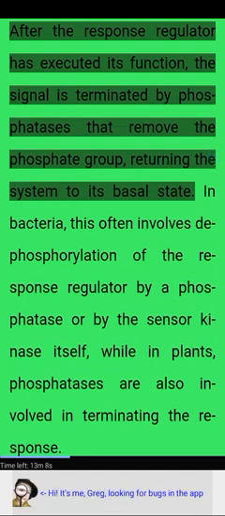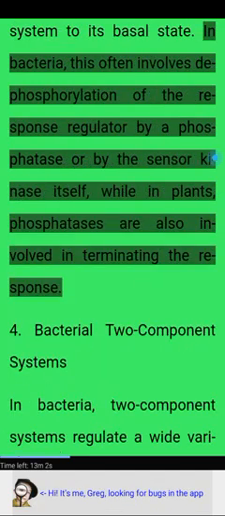D. Signal termination. After the response regulator has executed its function, the signal is terminated by phosphatases that remove the phosphate group, returning the system to its basal state. In bacteria, this often involves dephosphorylation of the response regulator by a phosphatase or by the sensor kinase itself, while in plants, phosphatases are also involved in terminating the response.